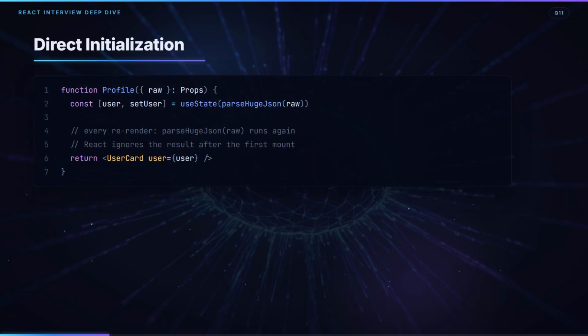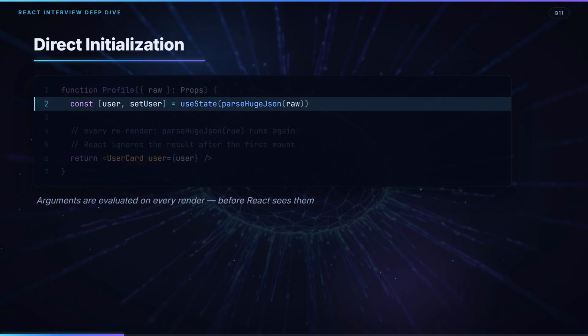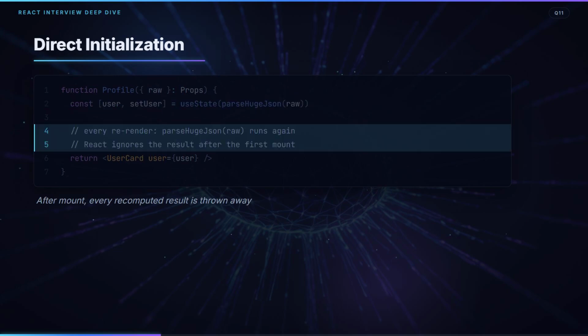Look at the direct form. Parse huge JSON runs to produce the argument, and arguments are evaluated before React even sees them. So this line executes on every render of this component. After the first mount, React already has its state, so every later result is simply thrown away. You pay full price for a value nobody uses.